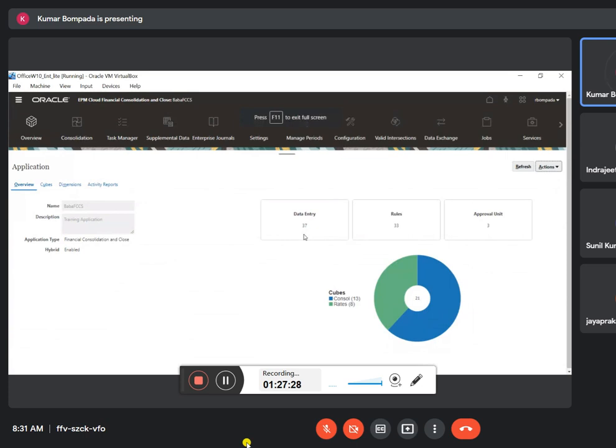Any doubt? Ajit, Indrajit, any doubt? So, when you want to take the FCCS logins, everyone, you have to start practicing the FCCS also. Done.